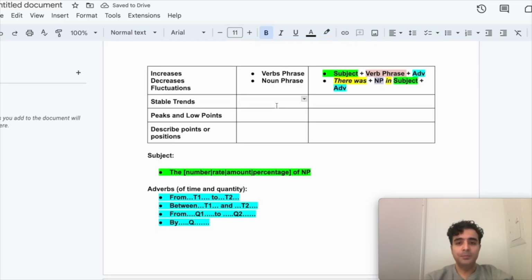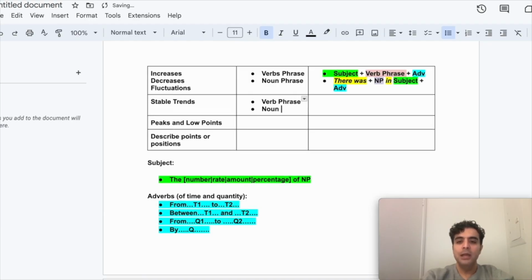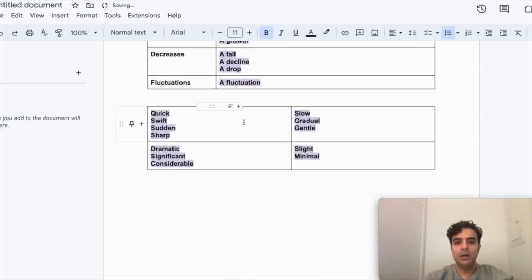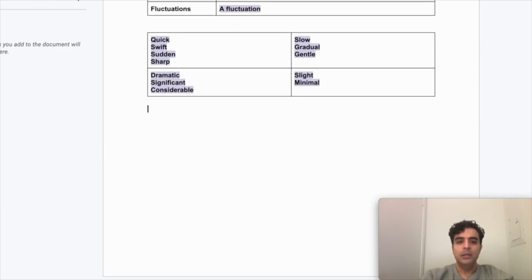What about stable trends? What if we want to talk about no change at all? Well, once again, we can follow the verb phrase structure, or we can follow the noun phrase structure. So let's go down here and let's see how we can write these different structures. So here we are describing no change, so describing no change in data.